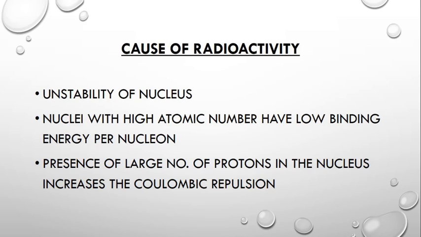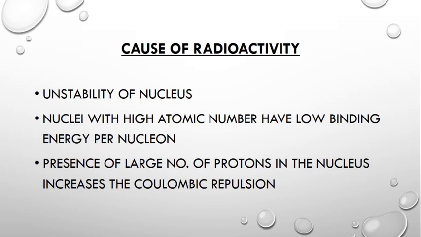Now the third reason is, think that if the nucleus contains more number of protons, what happens to the binding energy? If there are more number of protons inside a nucleus, the Coulombic repulsion between the protons increases and it will give rise to the instability of the nucleus.